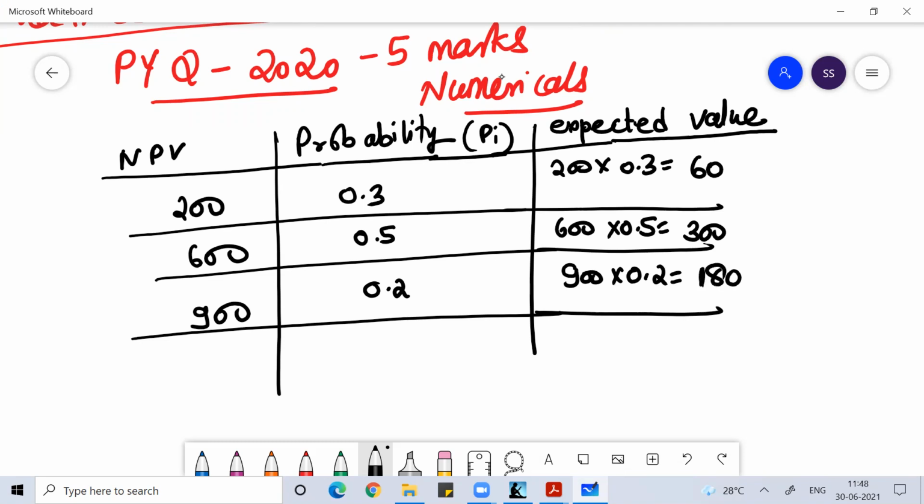So the expected NPV will be 540. Any doubt? In the language where probabilities are given, it is called the mean.